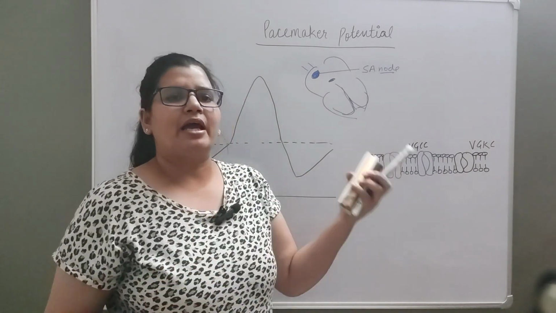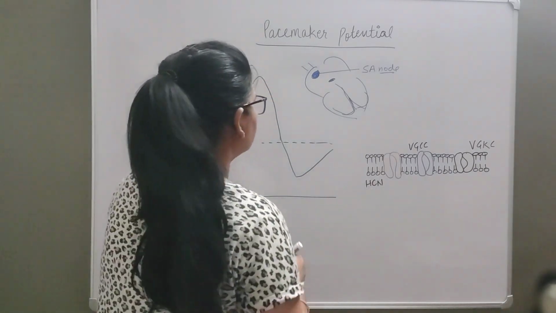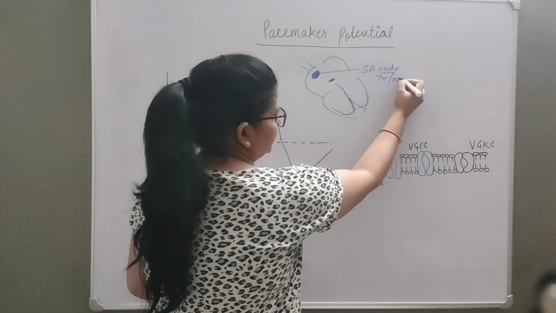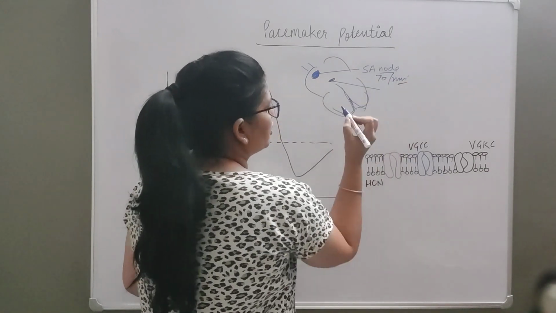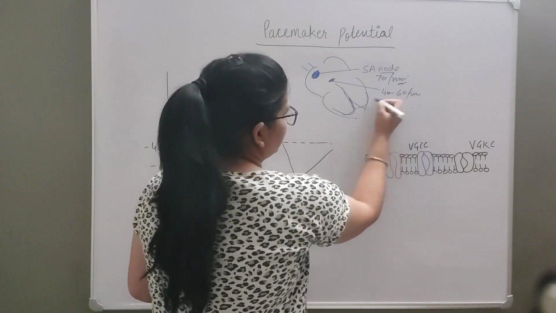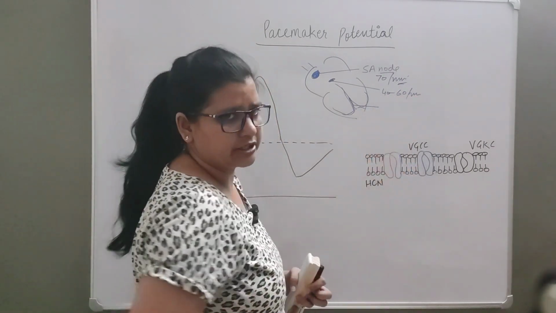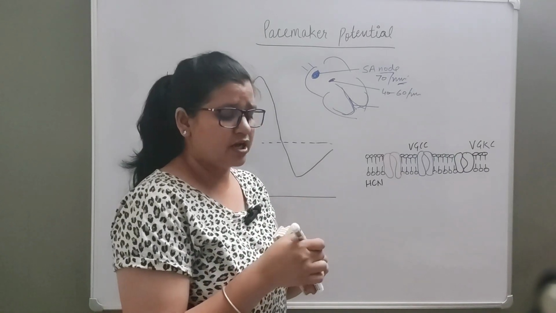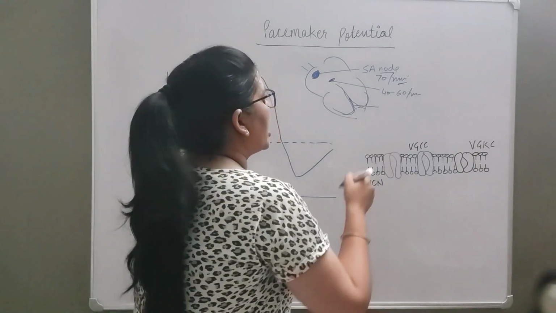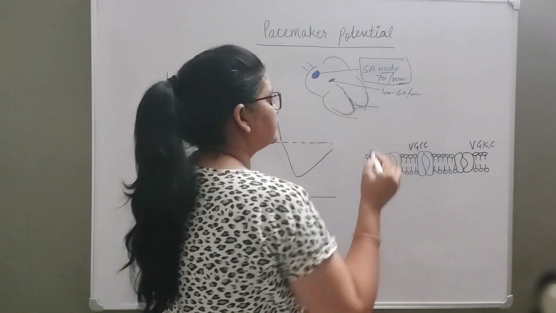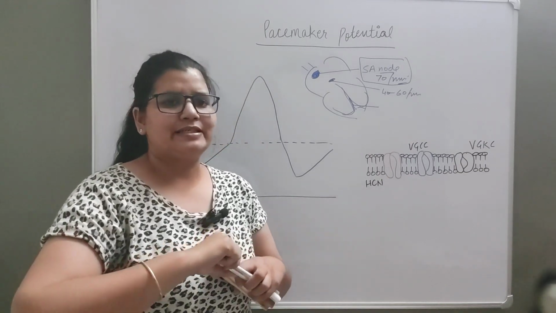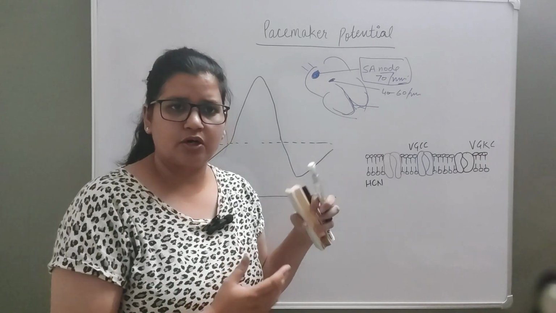The same rule applies in the GIT also. The SA node can generate a rhythm of around 70 beats per minute. The AV node can generate roughly 40 to 60 beats per minute, and it lowers further down. The Purkinje fibers and bundle of His can generate their rhythm at around 40 beats per minute. So the highest is that of the SA node, and that's why we call it the pacemaker. So what we are going to discuss here is the action potential in the SA node.